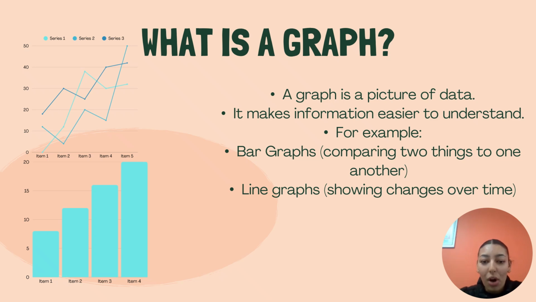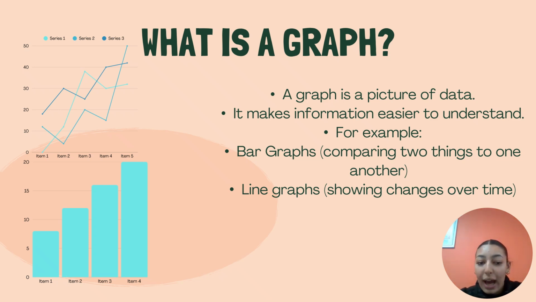So what is a graph? A graph is a picture of data. It makes the information easier to understand. For example, I have put in a bar graph here at the bottom. You can see it's increasing and it's showing items 1 to 4 on the y-axis. So when you see something, rather than reading it, we can see the difference, the increasing, the decreasing, and all the differences going on.